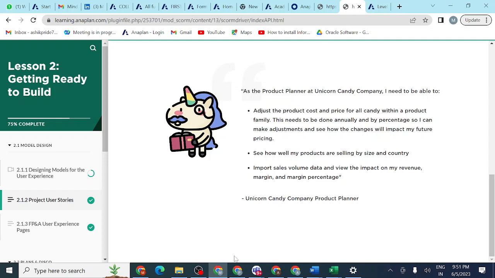This company, Unicorn, is providing it. They are providing Excel sheets, and by downloading that Excel sheet we can import the data. This is the data hub. They are providing each and everything in Excel sheets.